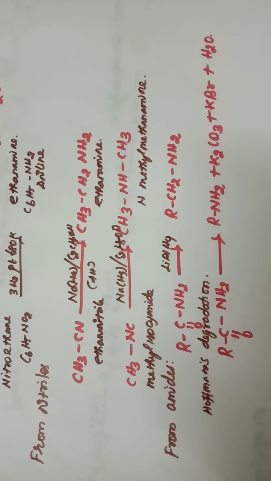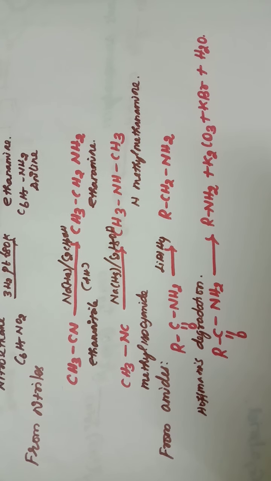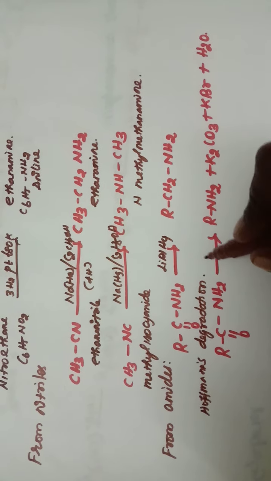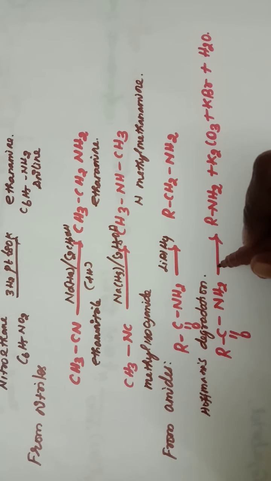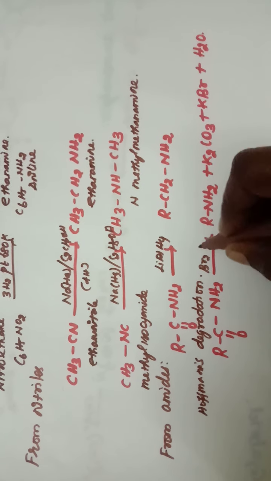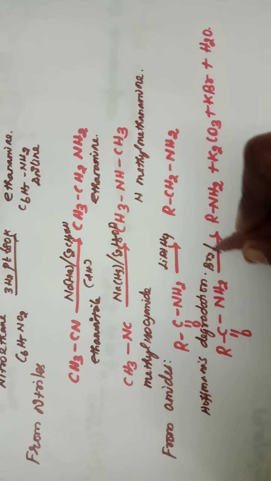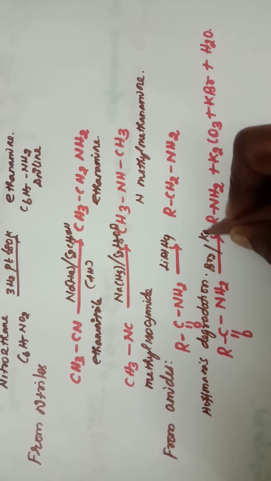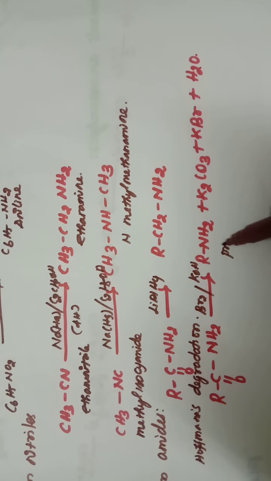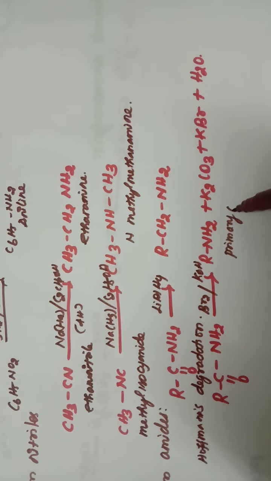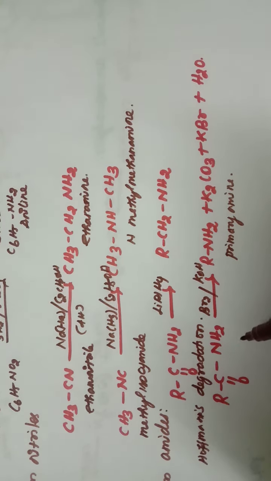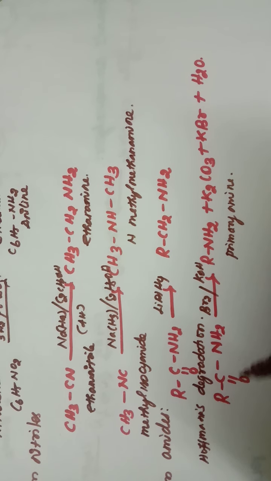The next method is the Hofmann degradation reaction. When amides are treated with bromine in the presence of aqueous KOH, we get a primary amine with one carbon atom less than the parent amide.